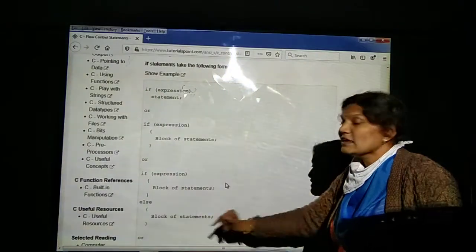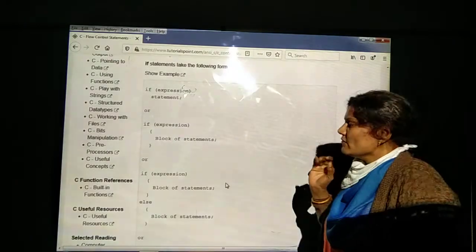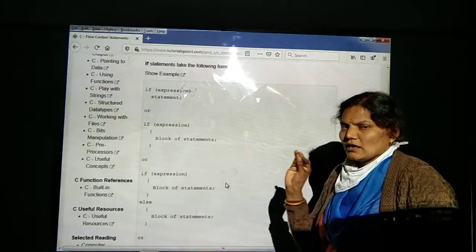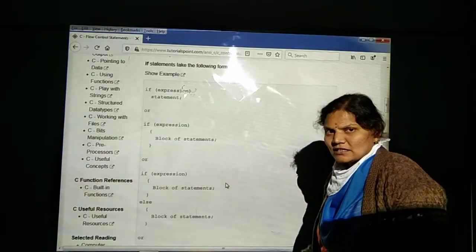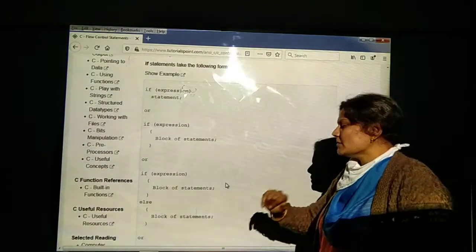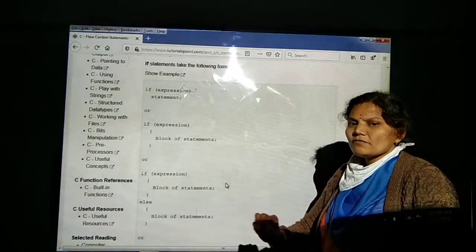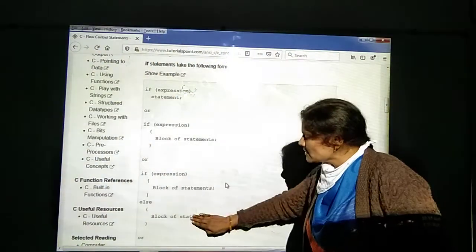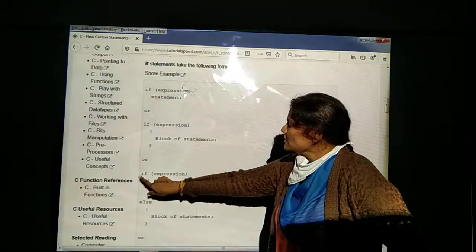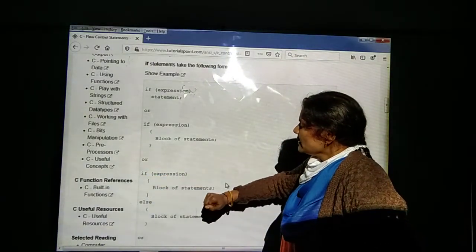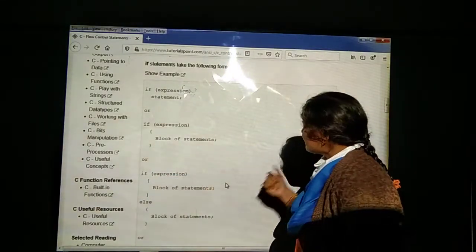In a simple if else condition expression, how will the program be executed? If the conditional expression is true, the block of statements will be executed. Otherwise, if the conditional expression is false, the else part, the false part, will be executed. Whatever statements are in the false part will be executed. How to write it? First we use if as a condition, then we write the expression. If the condition is true, this block of statements will be executed.